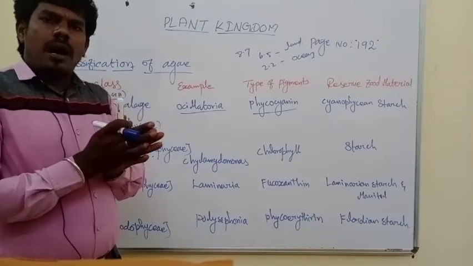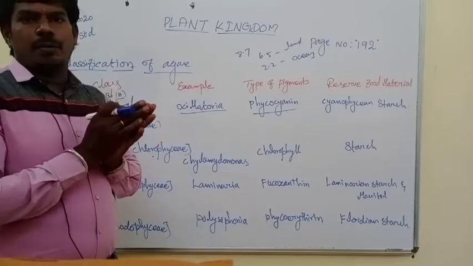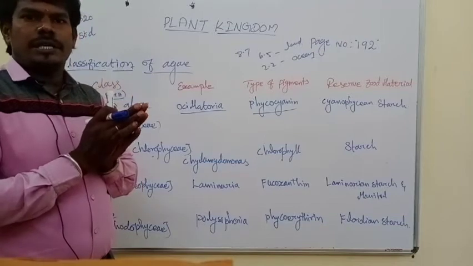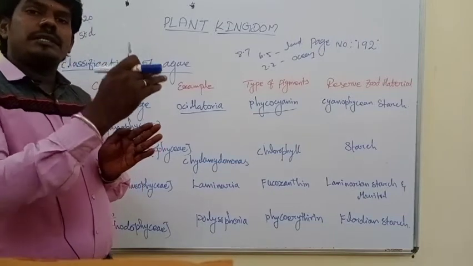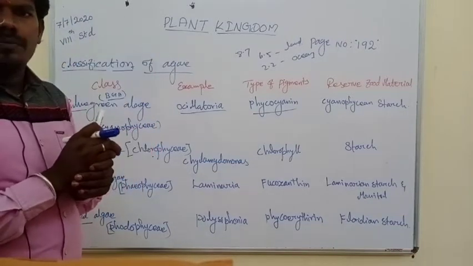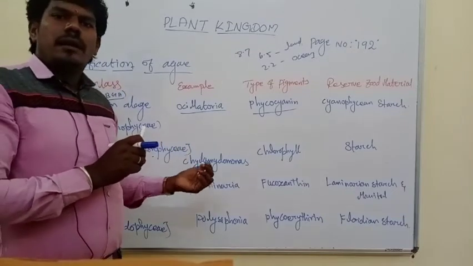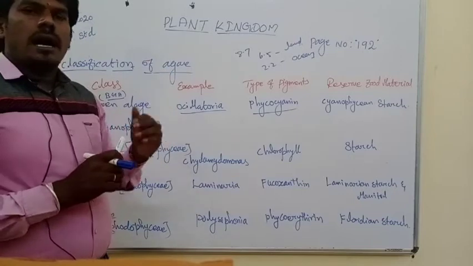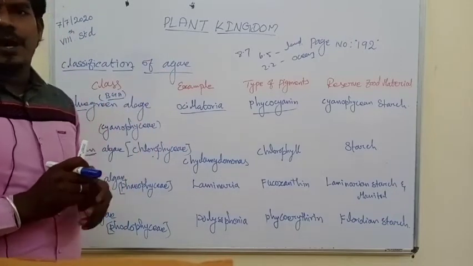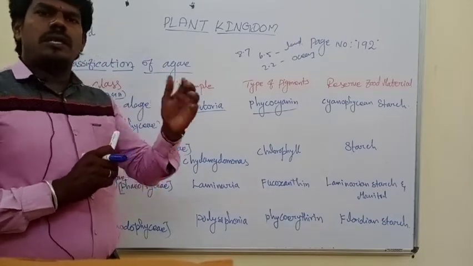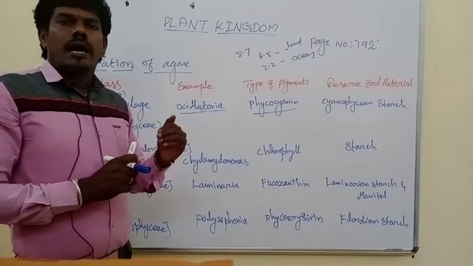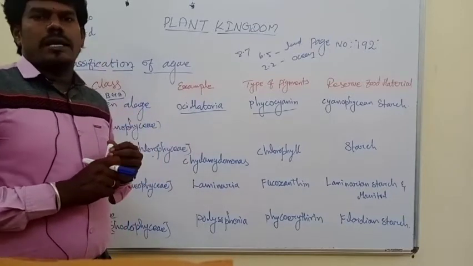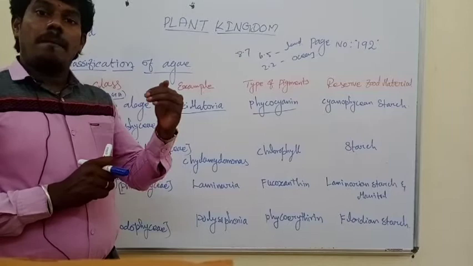This algae is a simple and primitive plant. It is not differentiated into stem, leaf, and root, because it is an immature plant. And some algae live in symbiotic conditions, a good example being lichen. And the study of algae is called algology or phycology.